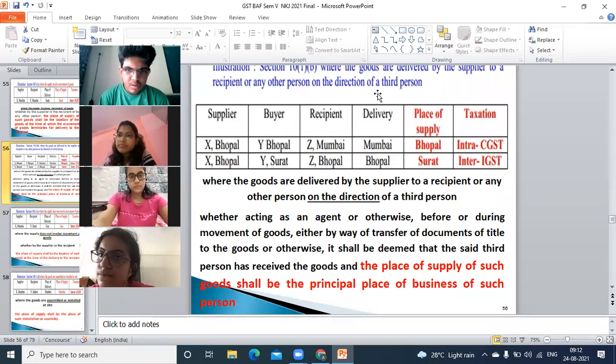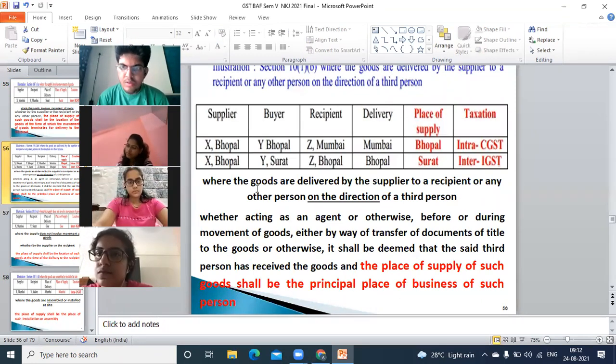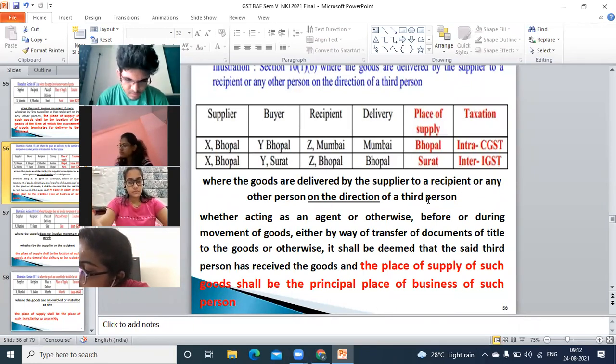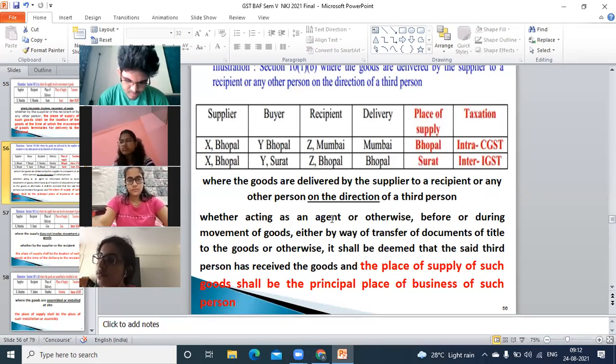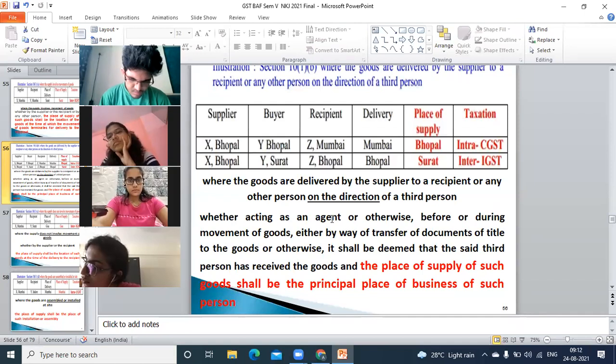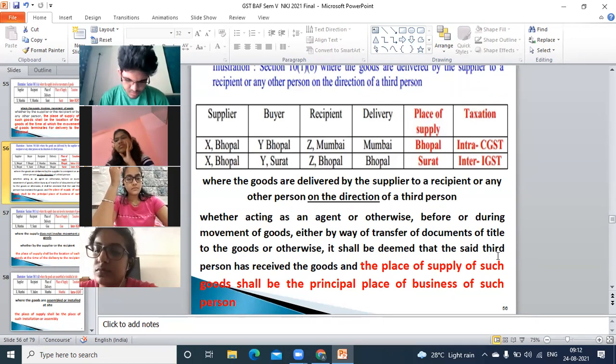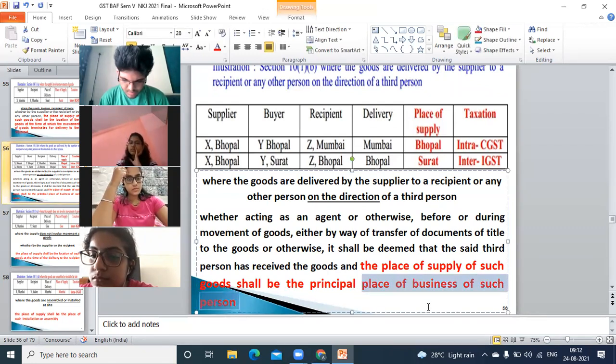Then we were discussing the second one, on the direction of third party. Where the goods are delivered by the supplier to the recipient or other person on the direction of a third person, third party, whether acting as an agent, I have given you the example. Suppose my branch is there, or they are working as an agent before or during a movement of goods, either by way of transfer of document or title to such goods. Otherwise, it shall be deemed to be said that the third person received the goods. The place of supply of such goods shall be the principal place of business of such third person.